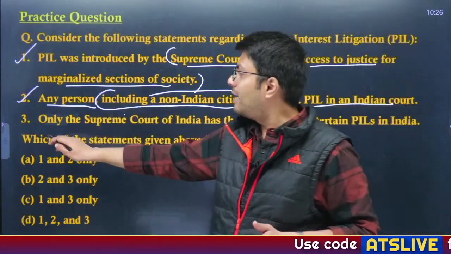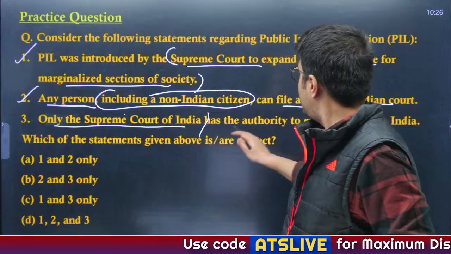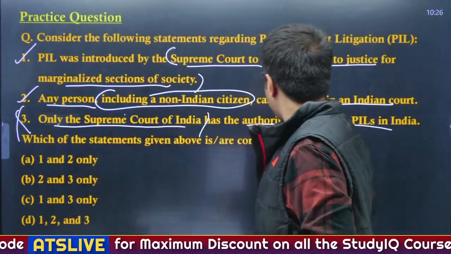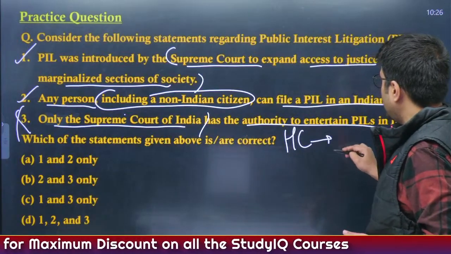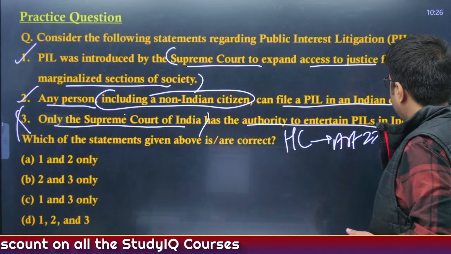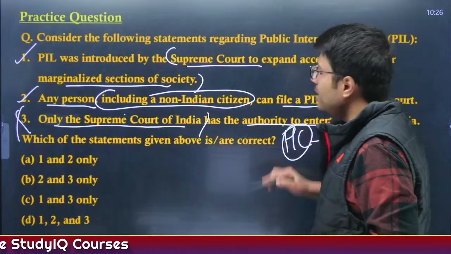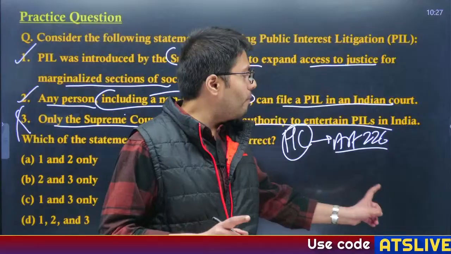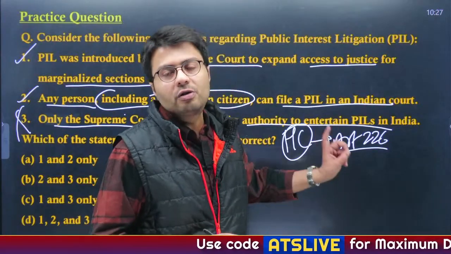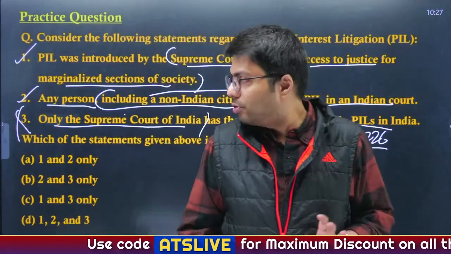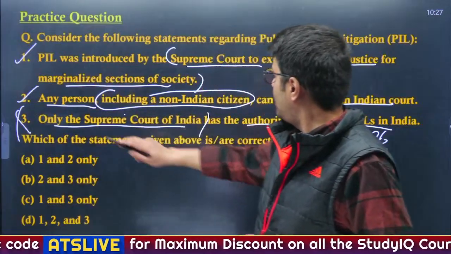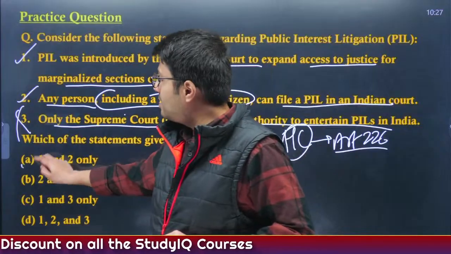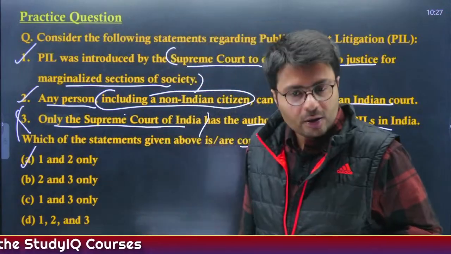Second statement is right. Third: only the Supreme Court of India has the authority to entertain PILs in India. This is incorrect, because even high courts in the country, under Article 226, which provides the right of high courts to hear writ petitions in cases of violation of fundamental rights, have the authority to hear PILs. So the third statement is incorrect. First and second are right, and we had to identify the correct statement. Option A is the right answer. Yes, Sejal, option A was right.